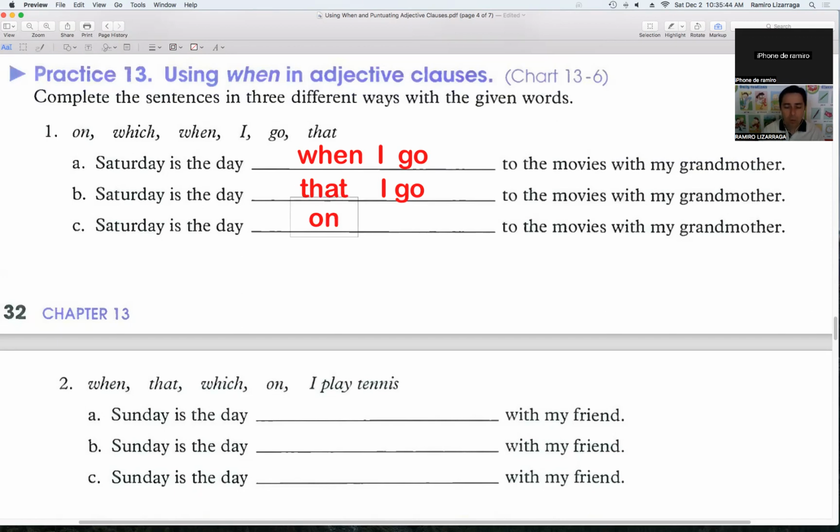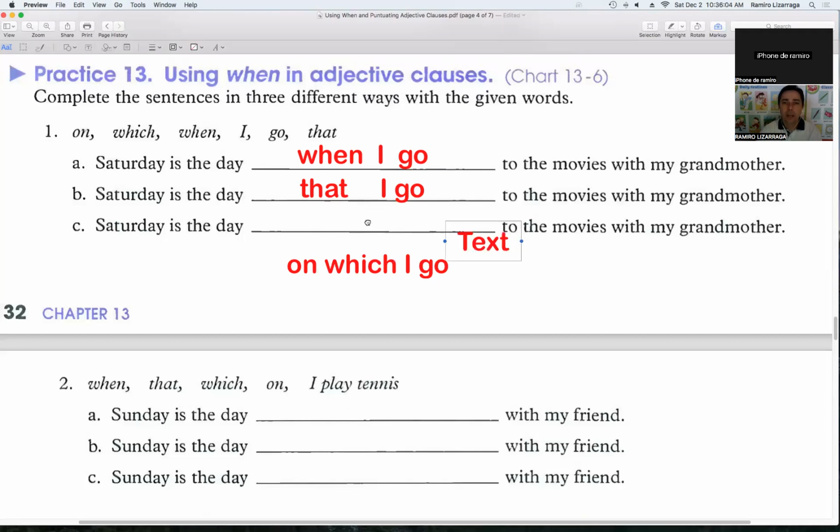Okay, on which I go to the movie with my grandmother. No, it's fine. It's perfect. Yeah. Saturday is the day on which I go to the movies with my grandmother. Yes, it's perfect. We can also, look, we can also do this.